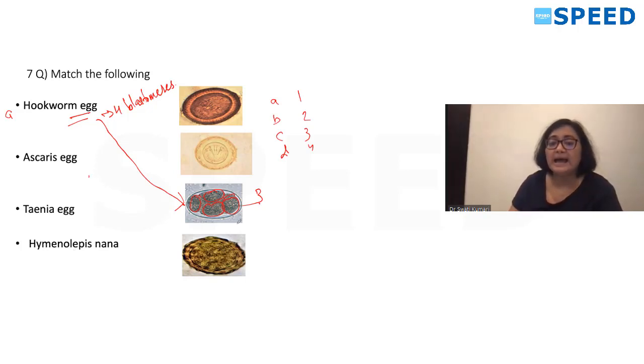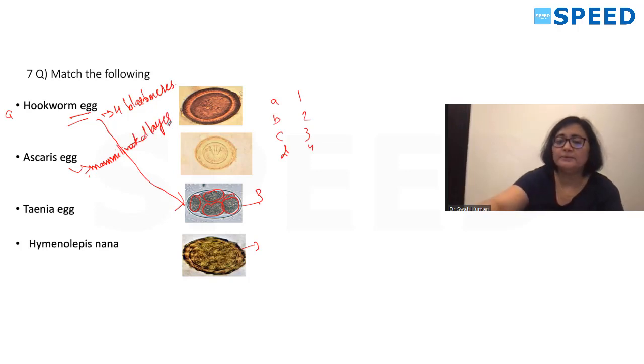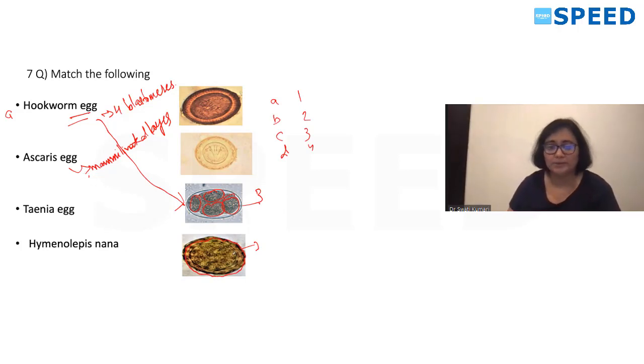Ascaris egg will have a mammillated layer. So you can see in this the mammillated layer, which is outside. So this is the egg of Ascaris. In Ascaris, you have fertilized and unfertilized both eggs.